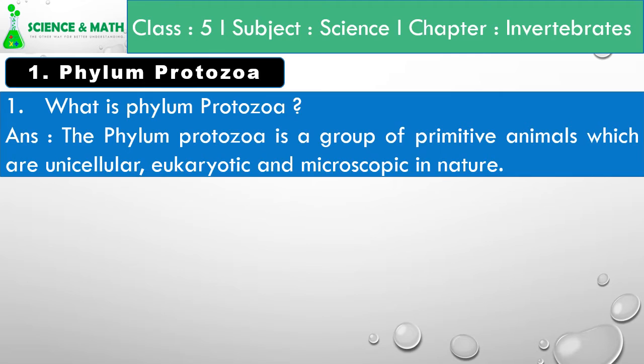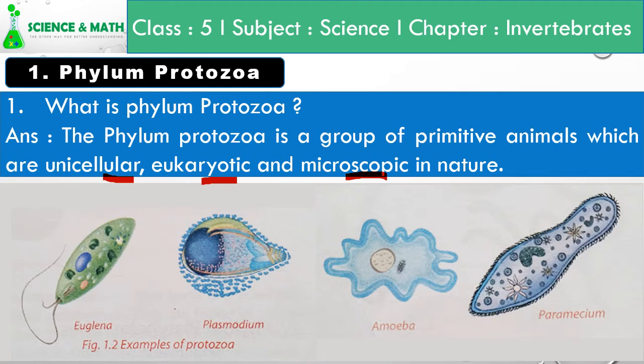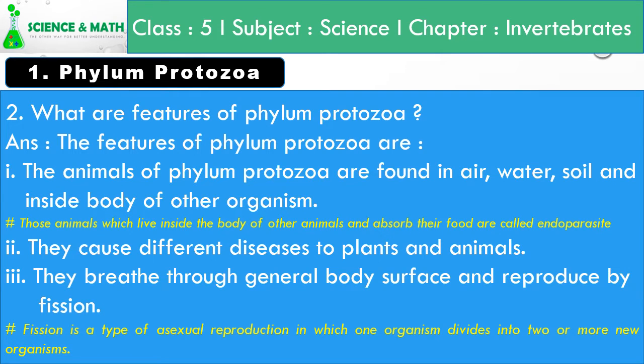Phylum Protozoa is a group of primitive animals which are unicellular, eukaryotic, and microscopic in nature. Those animals which come under phylum Protozoa are also known as protozoans. Some of the examples of the animals that come under phylum Protozoa are Euglena, Plasmodium, Amoeba, Paramecium, etc. There are so many other examples of phylum Protozoa. Now let's see the salient features of Protozoa.